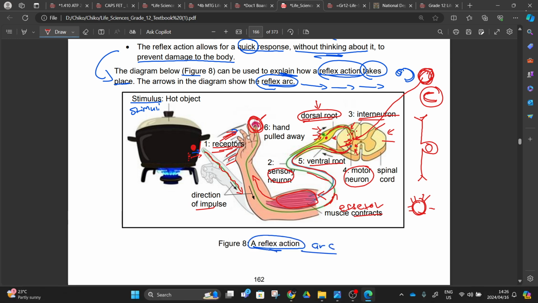Hence you can find people who can hold a hot pen, but they don't feel pain. Right, you find people who can hold what we call a hot fire, a hot coal, but they don't feel pain, because the message of that hotness is being sent to the brain, but they are trying to ignore it, the reflex arc, right?